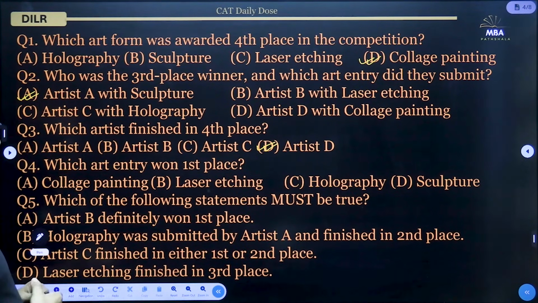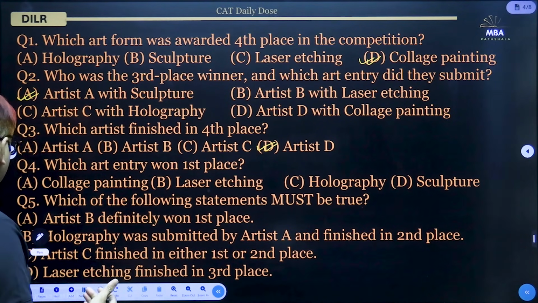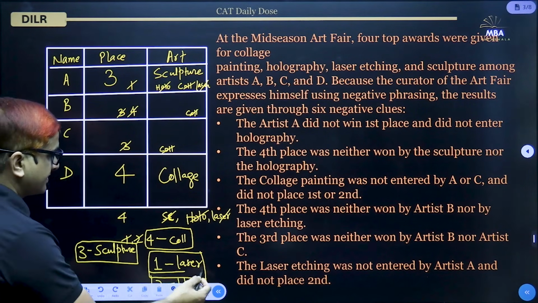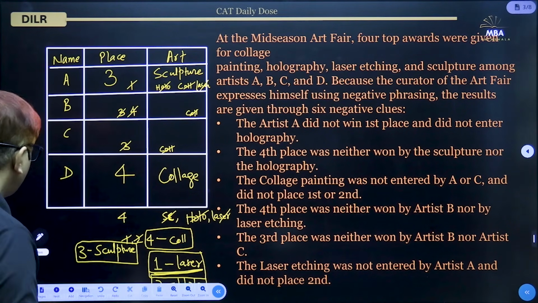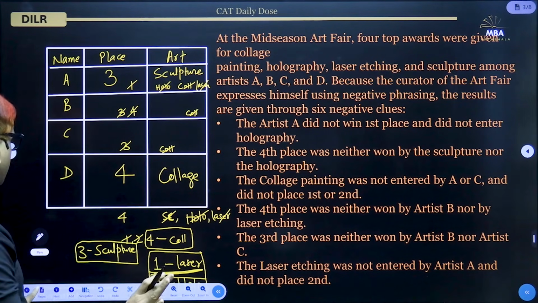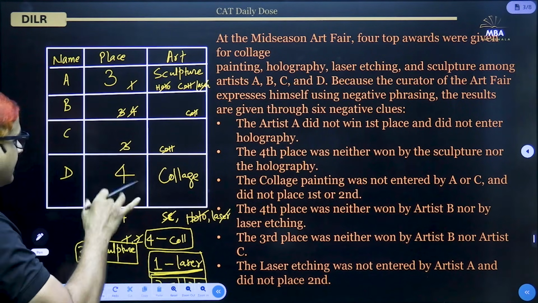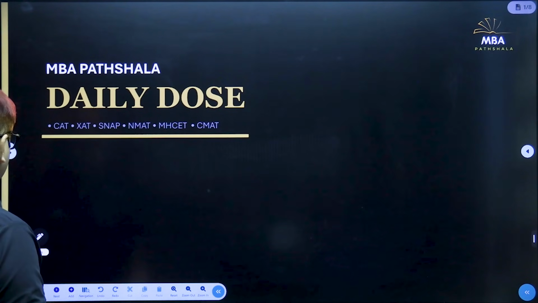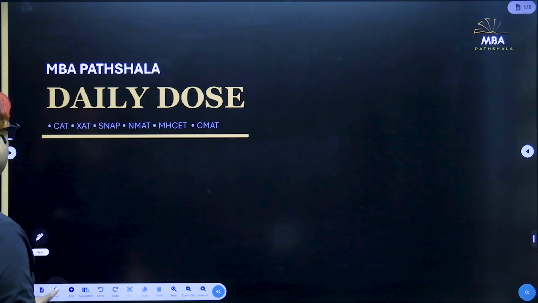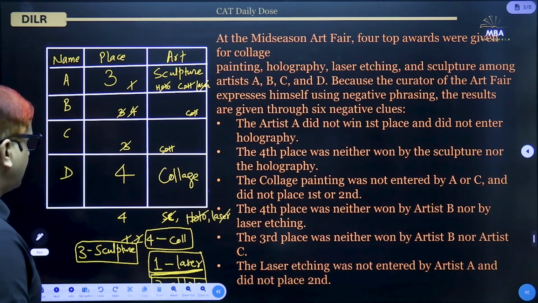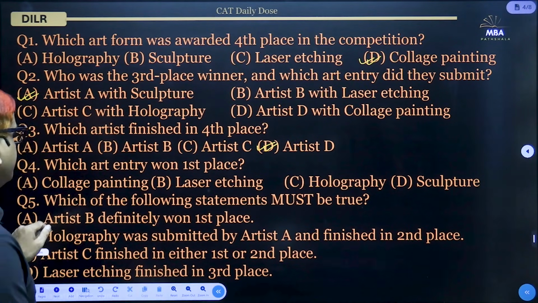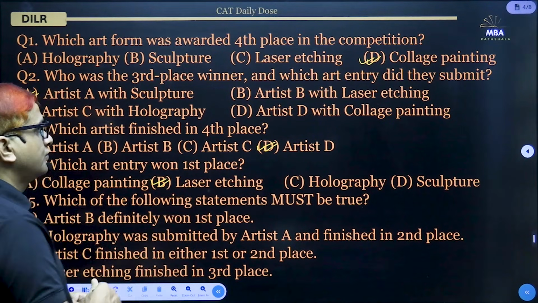And fourth question, which art entry won first place? Now that is also decided, which art entry won first place. So that is laser etching. So laser etching won. Who won, B or C, that is not known. But laser etching, that art won first place. So we have to tell the art. Okay, so that is laser etching. Fourth question, option B.